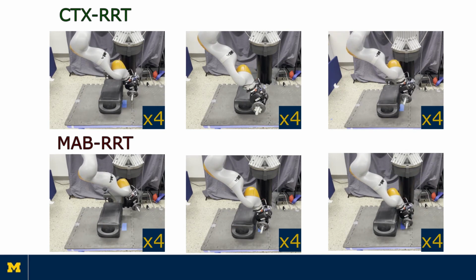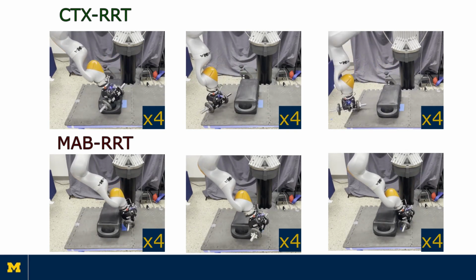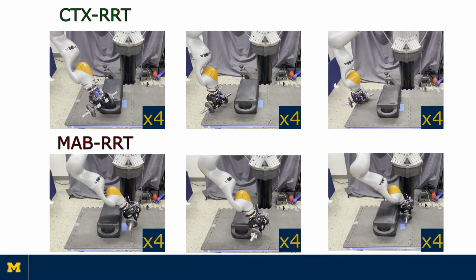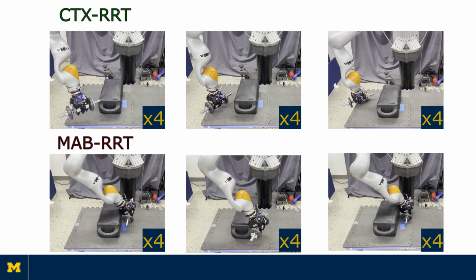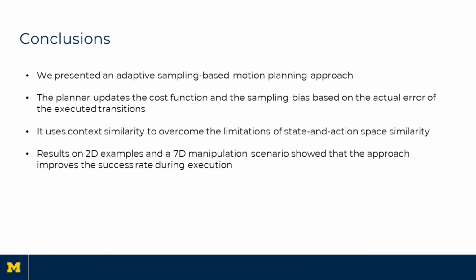Summarizing, we presented an adaptive sampling-based motion planner that updates the cost function according to the measured error. The adaptation is applied to the whole search space thanks to the concept of context similarity. 2D and 7D examples demonstrate that the planner can adapt to the real observation and reduce the number of replannings to reach the goal.